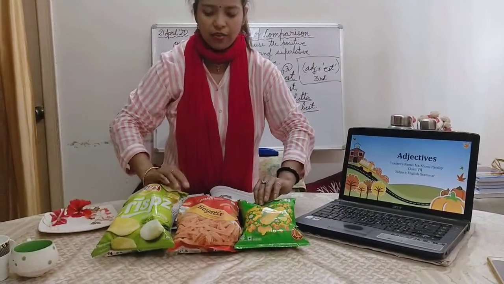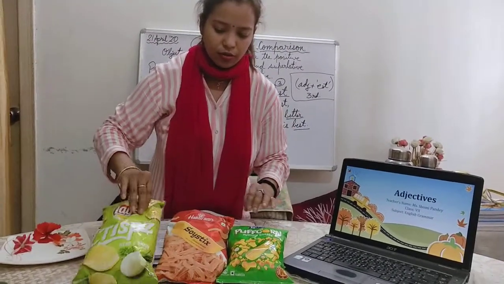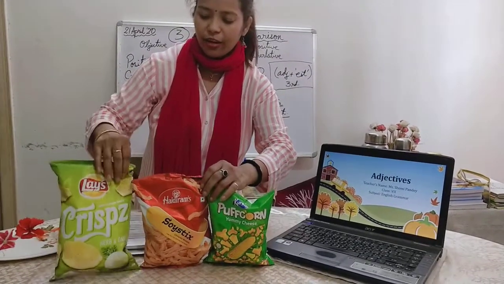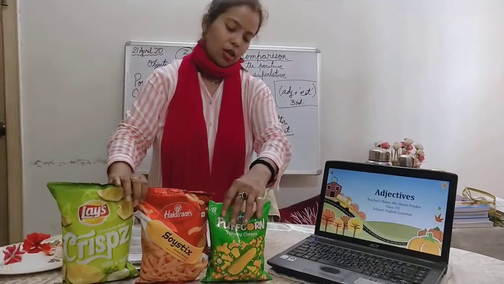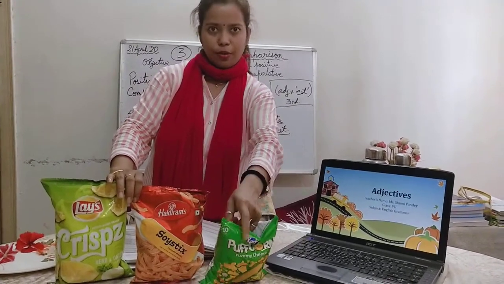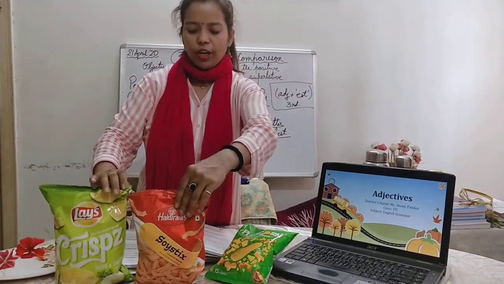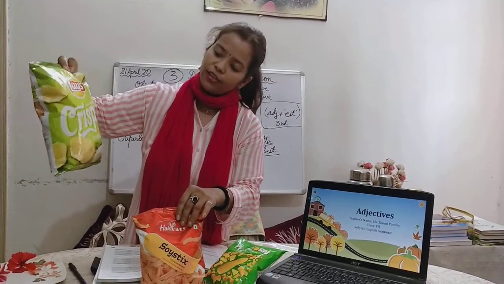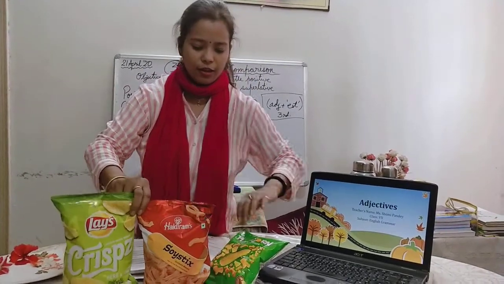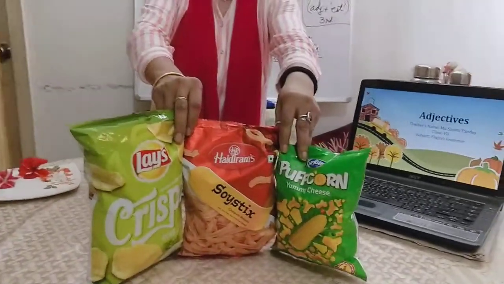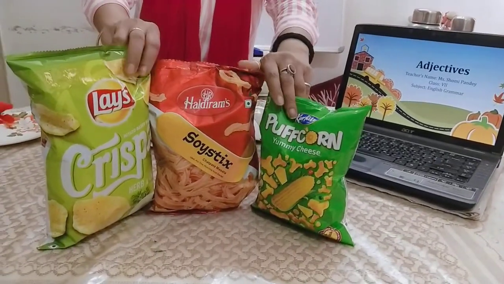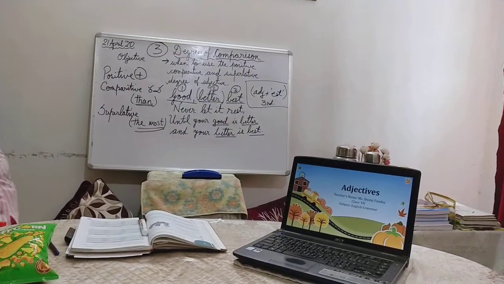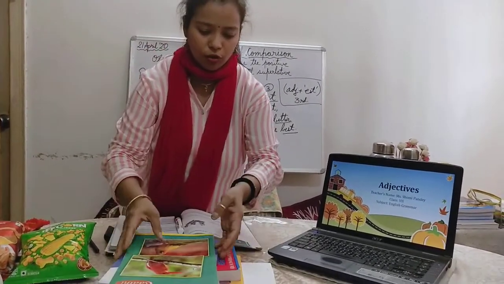Now some yummy things are coming across virtually, although I can't share it with all of you. But then yes, I can definitely show the difference in their size. This is big. Soy sticks Haldiram, this is bigger. And this yummy Lay's crisps seems to be the biggest, right? So see, just have a closer look. Big, bigger, biggest. Clear? Now, I would bring some things like books.